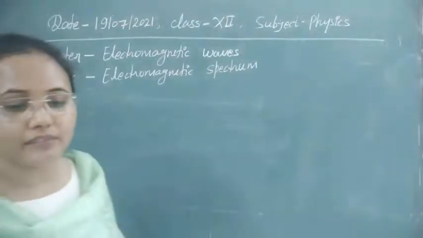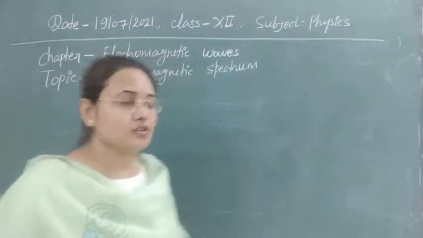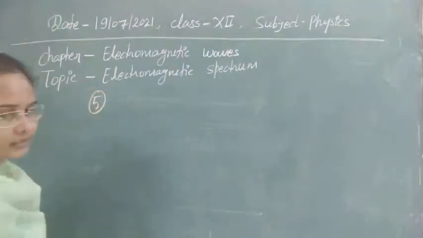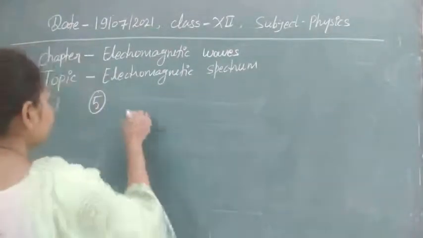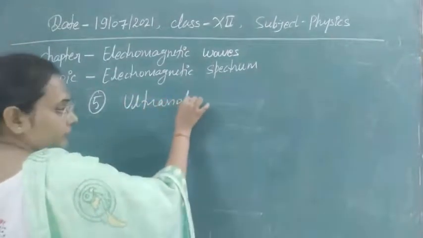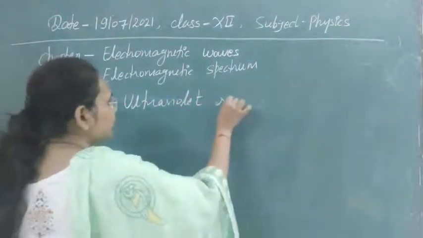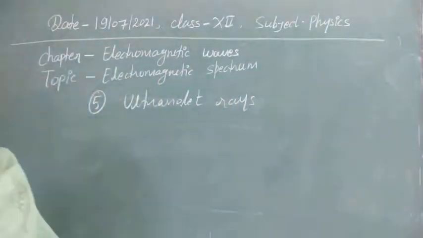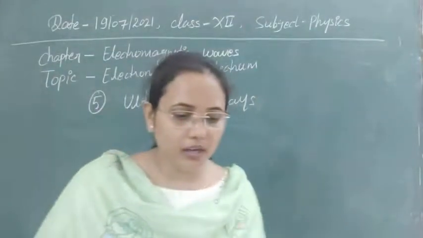The next wave we have is ultraviolet rays, the fifth one. Ultraviolet rays, or UV rays, as we say.